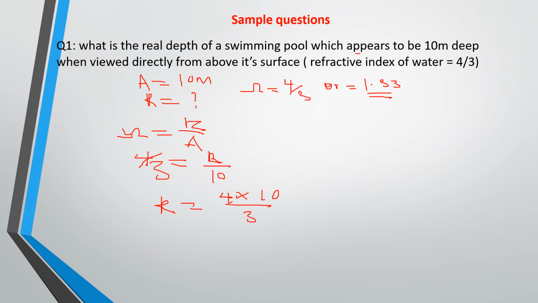If you work this out, you find that the real depth will be 13.13 meters. So the displacement of this swimming pool will be 13.13 minus 10, that would be 3.13. This is just how to use this equation. Very simple and direct.